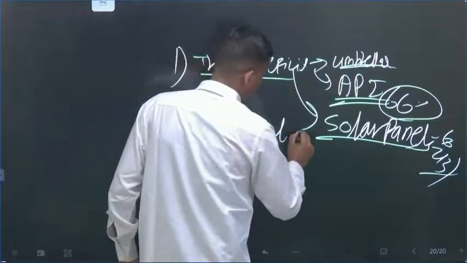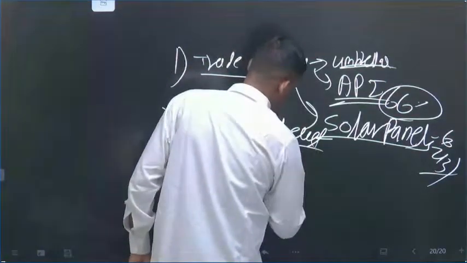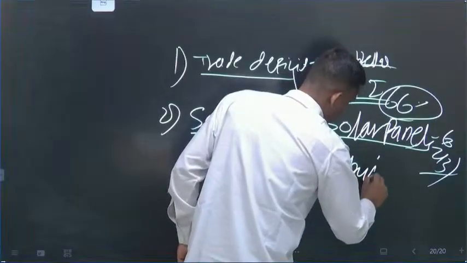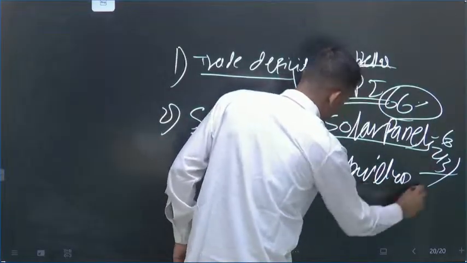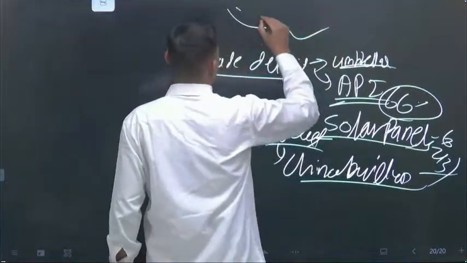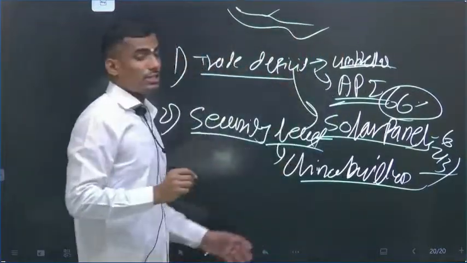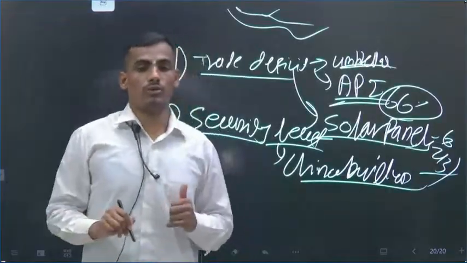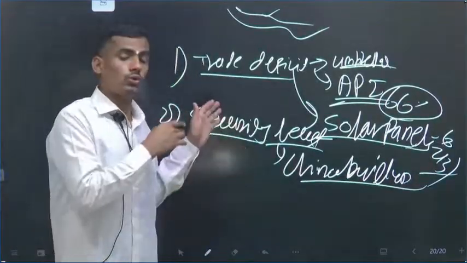Then the security level. China is building construction all along this line, and the recent confrontation is the world's largest dam on the Brahmaputra river that China is going to construct.